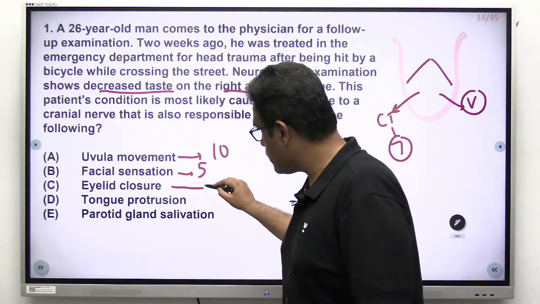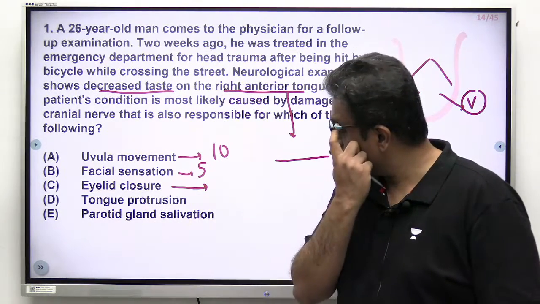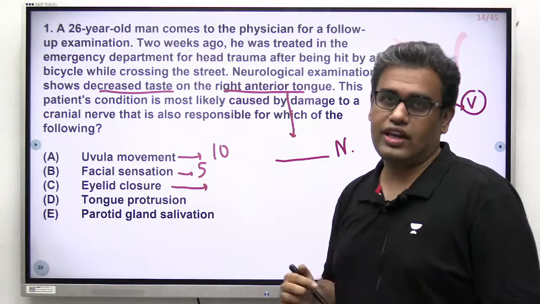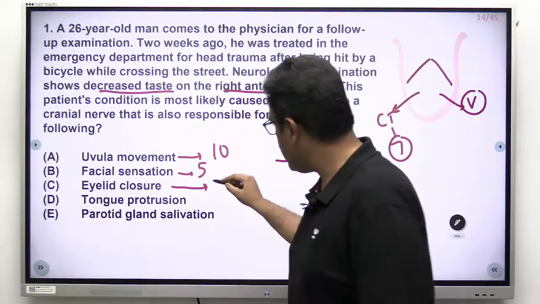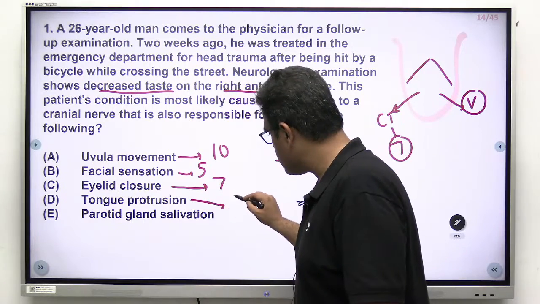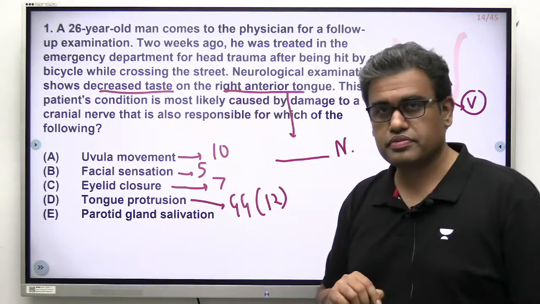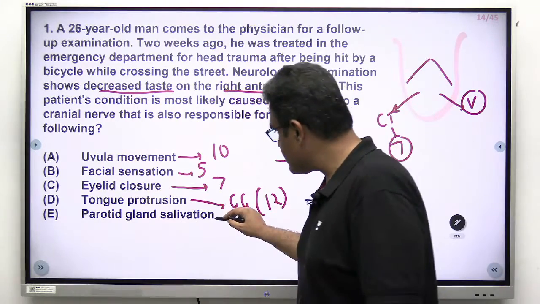Eyelid closure. Closure of the eyelid is done by the muscles which are surrounding the orbit, orbicularis oculi, a facial muscle supplied by the facial nerve. Tongue protrusion is done by the genioglossus muscle, and the nerve supplying it is the hypoglossal nerve. And option E, the parotid gland salivation.